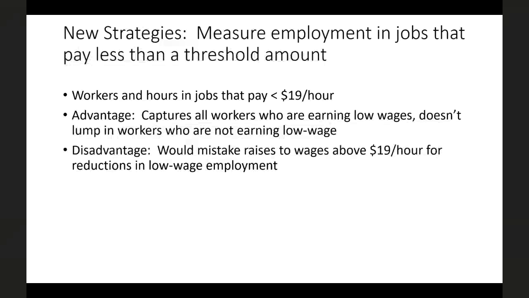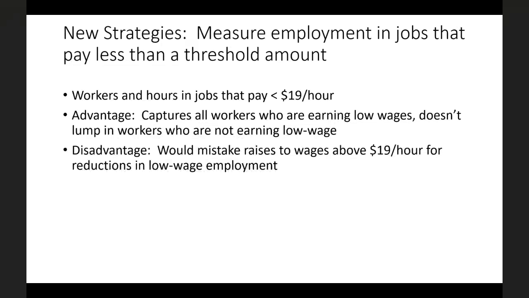The disadvantage of this is that we would get biased results if the minimum wage increase resulted in people moving from below $19 an hour work to above $19 an hour. So if somebody gets a better job, and instead of earning $14 an hour, they earn $20 an hour, this paper would interpret that person as having lost their job or left the low-wage sector, because there would be one fewer low-wage job, as opposed to getting a raise.